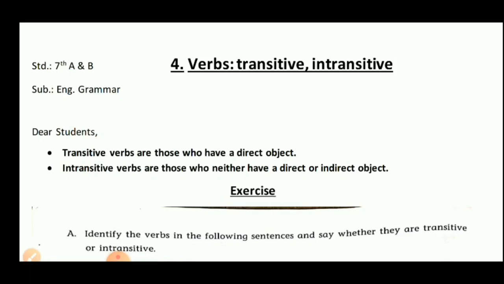So let's start. Transitive verbs are those which have a direct object. A transitive verb is that type of verb which takes a direct object. And intransitive verbs cannot take any object; it is known as an intransitive verb. Based on those teaching points, we have to do our exercise.